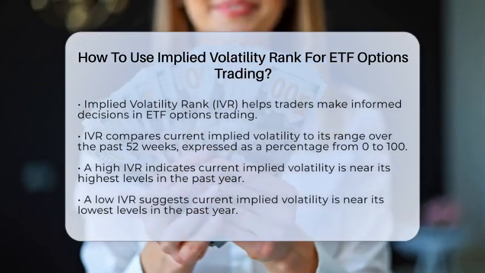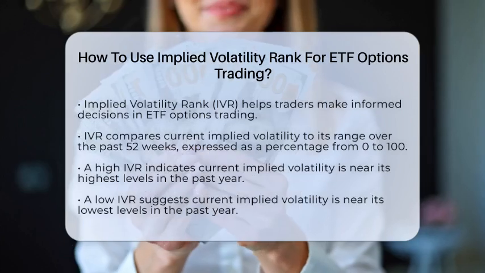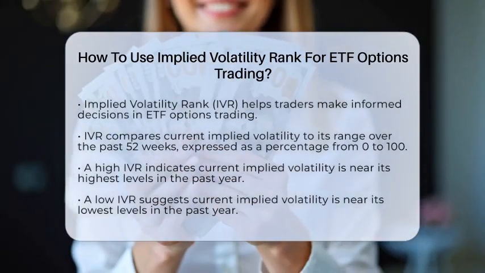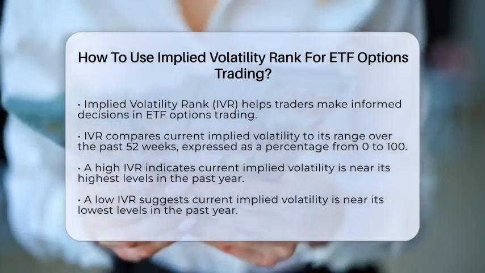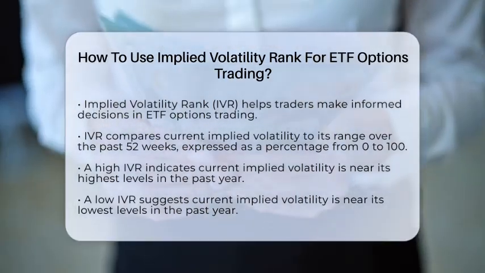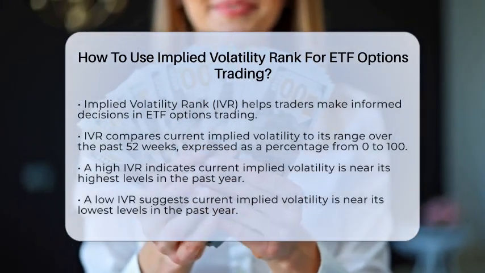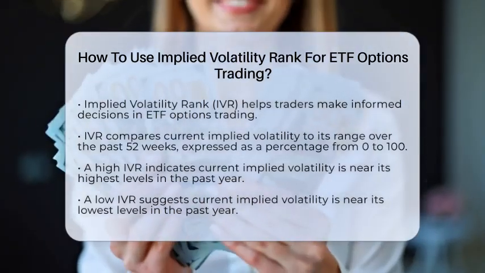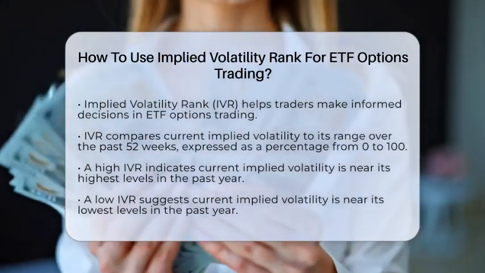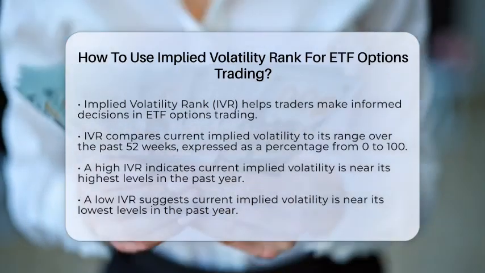A high implied volatility rank indicates that the current implied volatility is near the highest levels seen in the past year. On the other hand, a low implied volatility rank suggests it is near the lowest. This measure is essential for understanding whether options on that exchange-traded fund are relatively expensive or cheap based on market volatility expectations. When trading options on exchange-traded funds, the implied volatility rank can guide your buying or selling decisions.